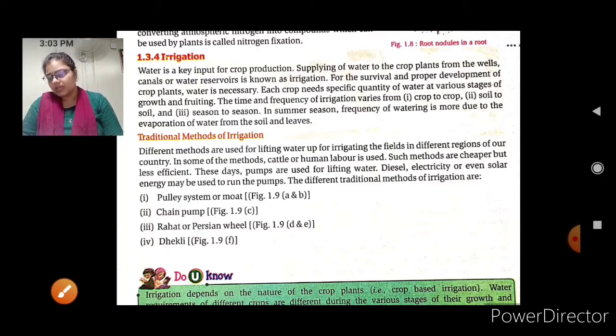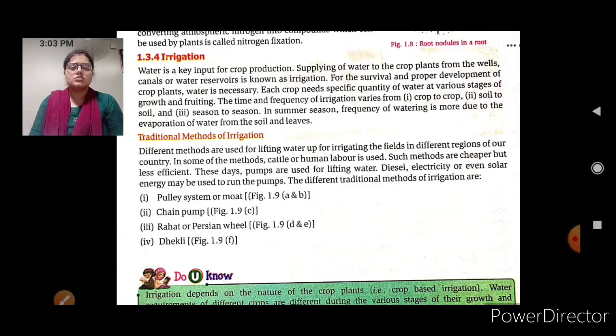In the previous time, they were used to supply water for the irrigation of the soil or the crop. They used different methods, like cattle and human labor. They provided water cheaply, but it was not very efficient. It was less efficient. But nowadays, for making it efficient, pumps are there. The pumps are just lifting the water. Diesel, electric, and even solar energy pumps are available, which are used by the farmers.